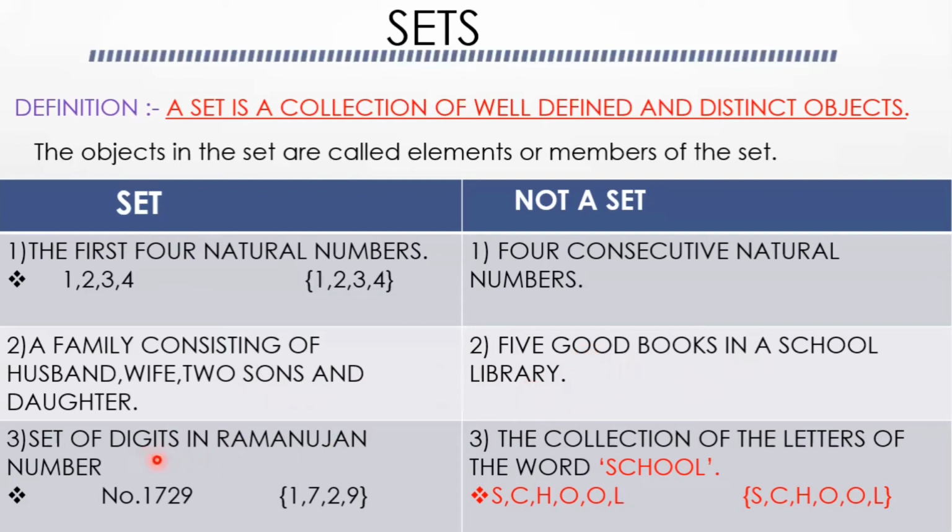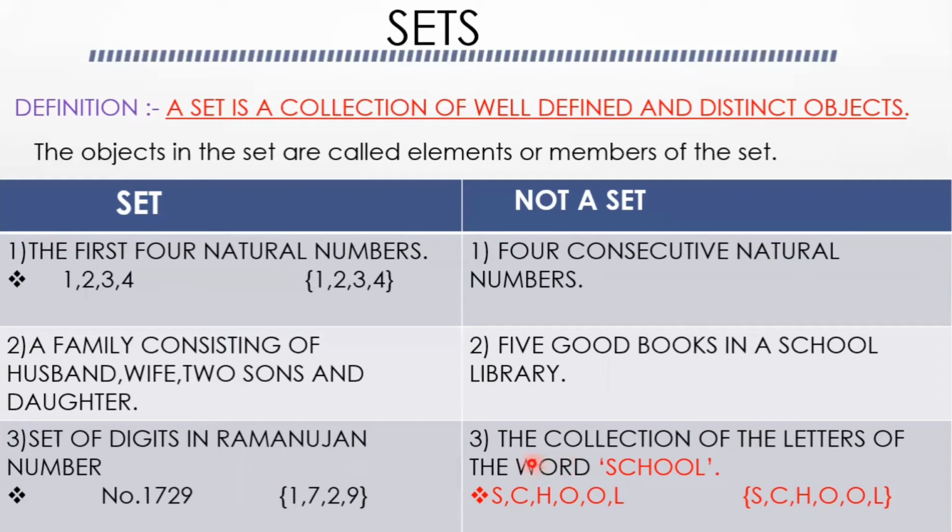Next, the set of digits in the Ramanujan number. What is a Ramanujan number? 1729 is a Ramanujan number. We know that it can be expressed as the sum of two different cubes in two different ways: 12 cube plus 1 cube, and 10 cube plus 9 cube. But what are the digits in the Ramanujan number? 1, 7, 2, 9. Yes. So here the elements are distinct and also well defined. So the given collection is a set.